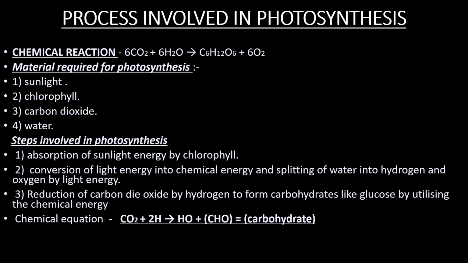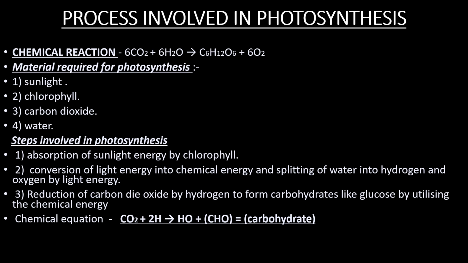Now, the process of photosynthesis takes place in certain steps. The first step is absorption of sunlight energy by chlorophyll. The function of the chlorophyll present inside the leaves is to absorb sunlight.